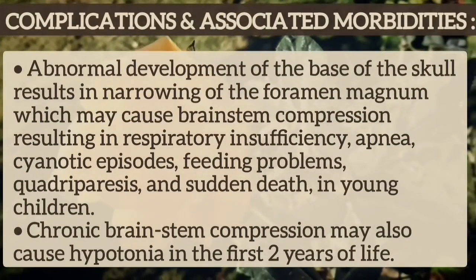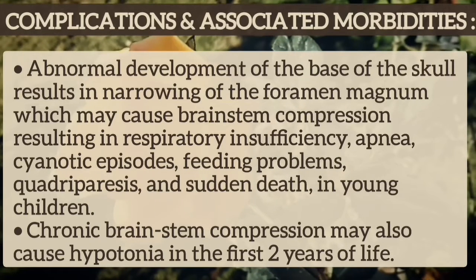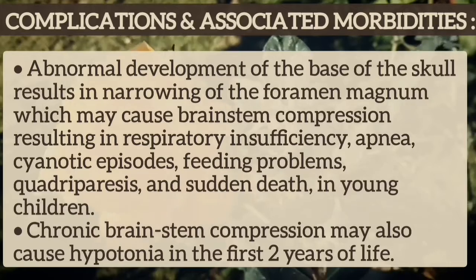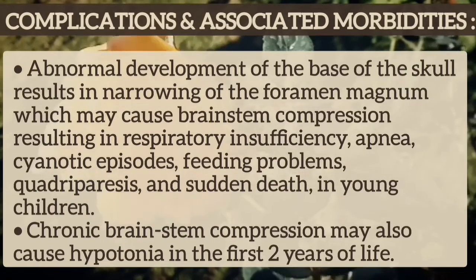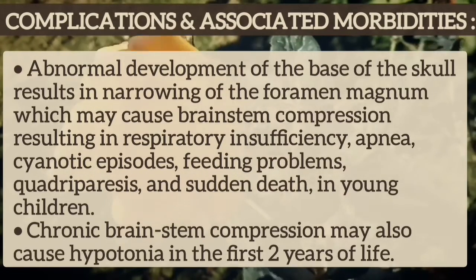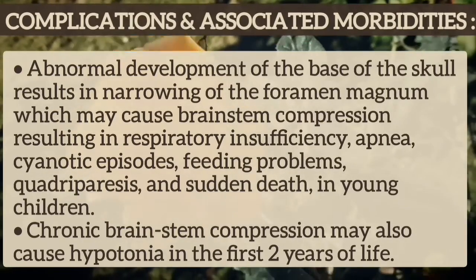Abnormal development of the base of the skull results in narrowing of the foramen magnum, which may cause brainstem compression, resulting in respiratory insufficiency, apnea, cyanotic episodes, feeding problems, quadriparesis, and sudden death in young children. Chronic brainstem compression may also cause hypotonia in the first 2 years of life.